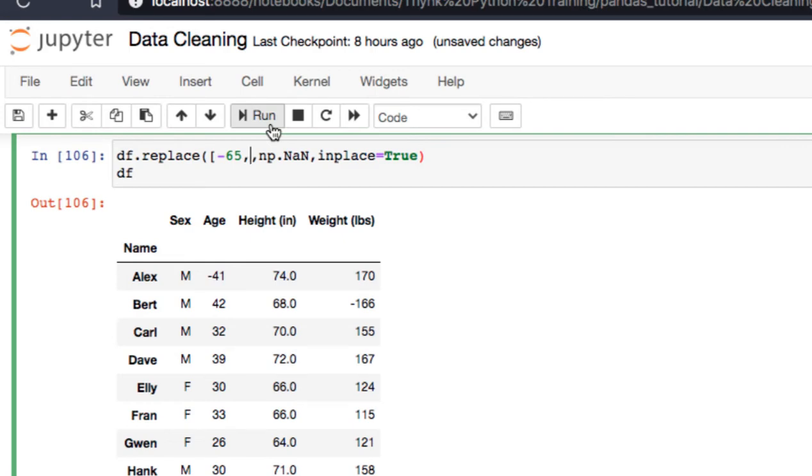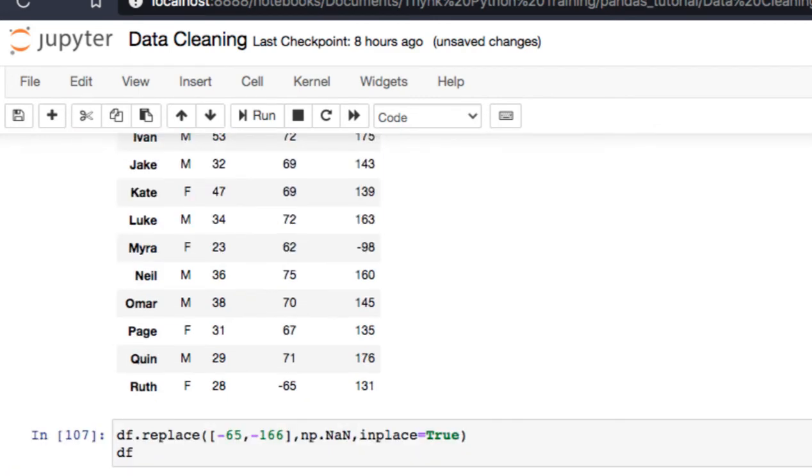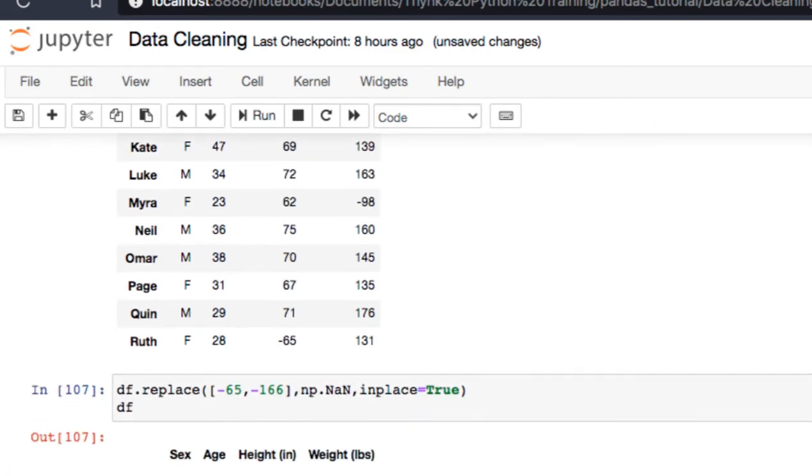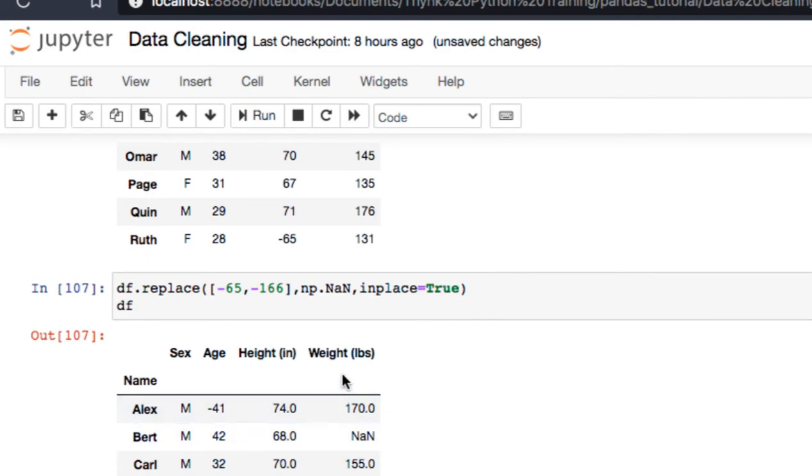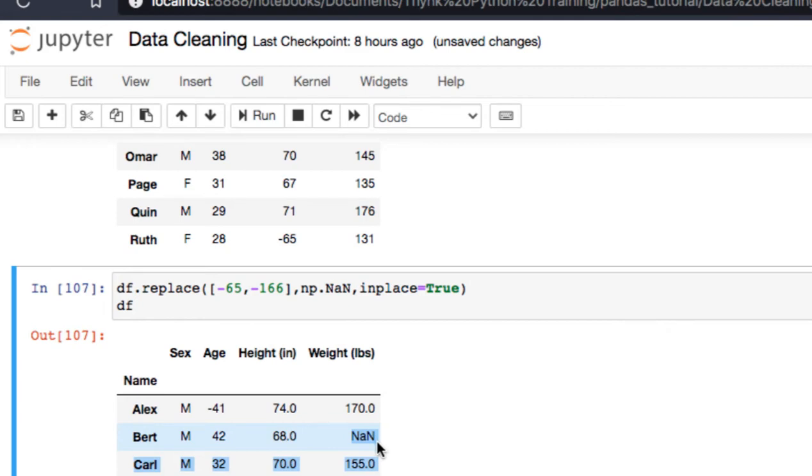So I say -166. In a way, I'm passing a list of values to be updated by nan, and I want inplace to be true. That means changes are to be done in the same data frame. So I run this again and keep an eye on this value, the weight of Bert. Okay, so I run this again. Wonderful. So the weight of Bert here has been updated to a nan value.